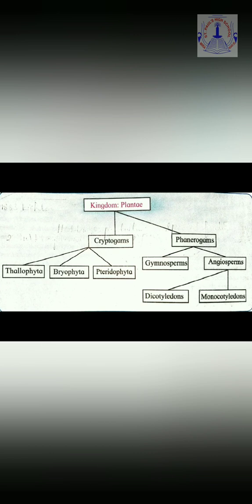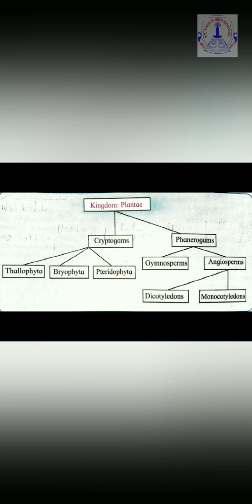In case of gymnosperms, the male flowers and the female flowers both are present in the same plant, but they are present on different sporophylls. One main characteristic for gymnosperms is that they always have naked seeds. The word gymno means naked and sperms means seeds.